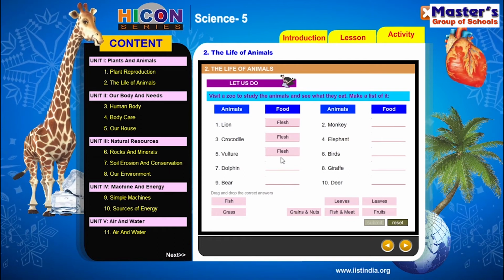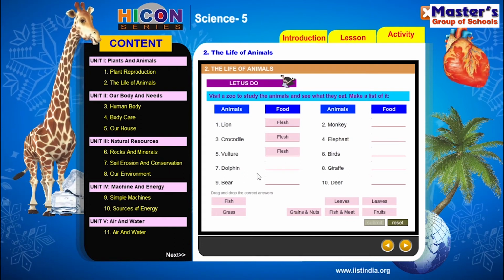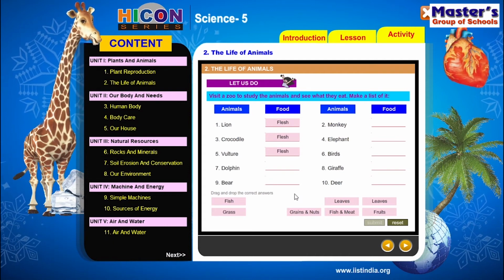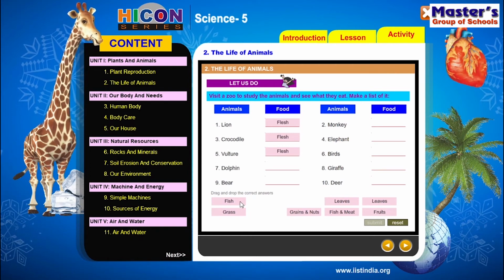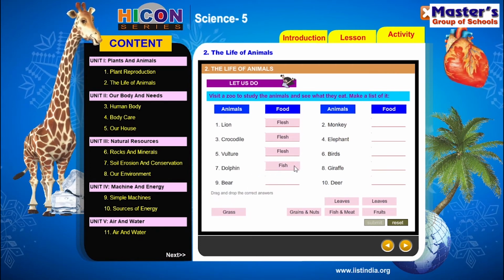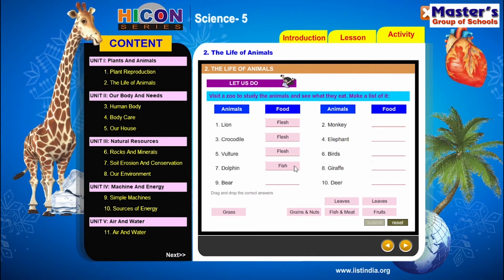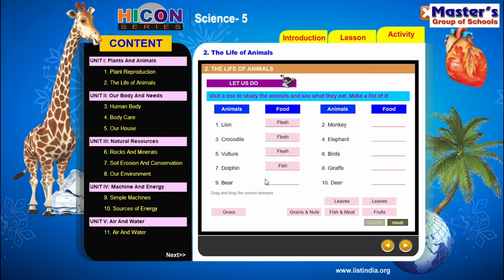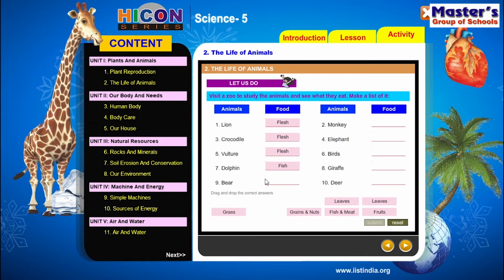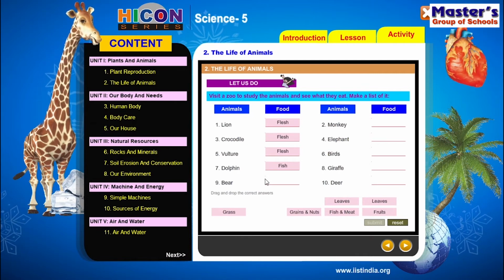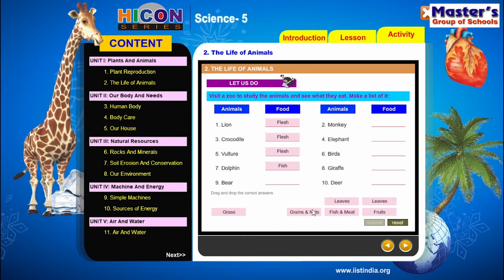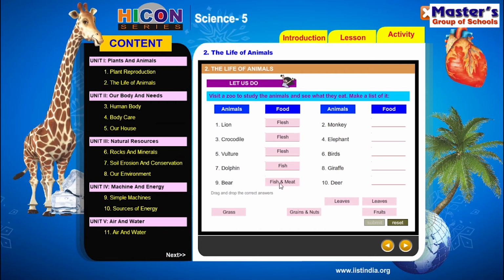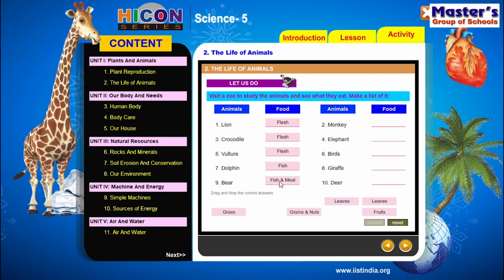Next, dolphins. Dolphins are also an example for carnivores. It eats the small fishes. So the food of dolphins is small fish. It is an aquatic animal. So write fish. Next, bear. So children, what is the food of bear? Bear is an example for omnivore. It can eat both flesh and plants. So that's why write fish and meat. The food of bear is fish and meat.